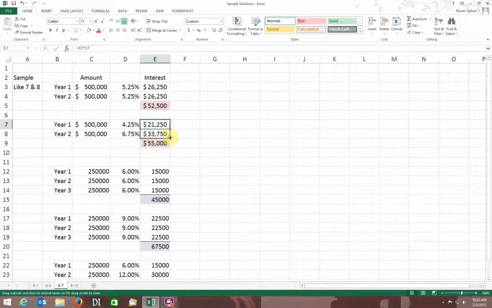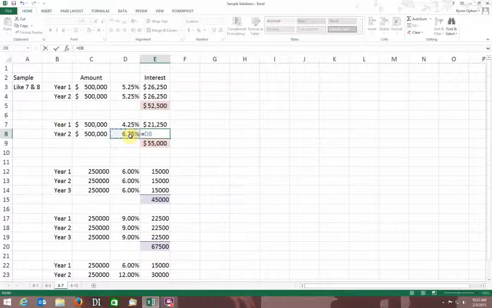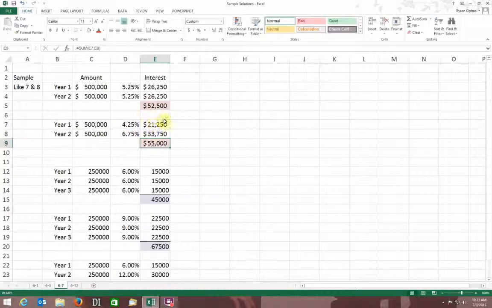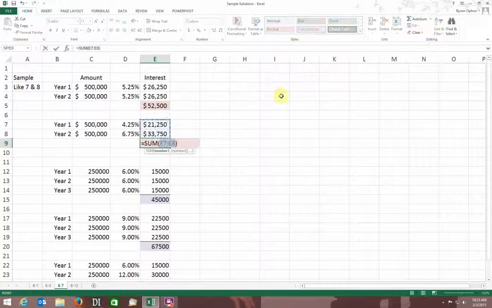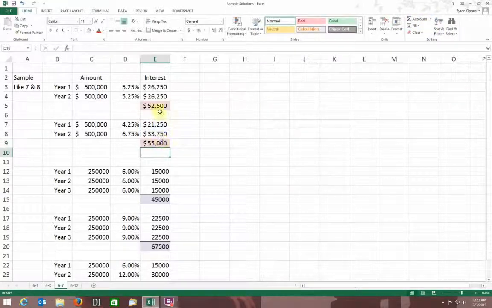I can drag that formula down, or I could do the same formula again here, right? My rate times my amount. Okay, so I'm going to pay 21,250 the first year, and I'm estimating I'm going to pay 33,750 the second year. And again, I can total that, and I get $55,000 in interest.